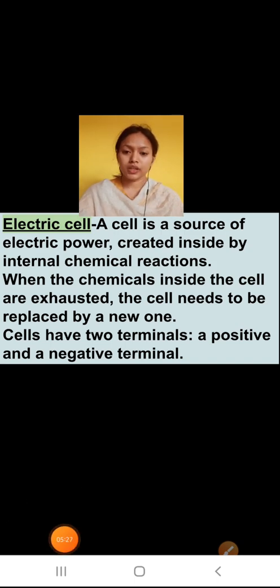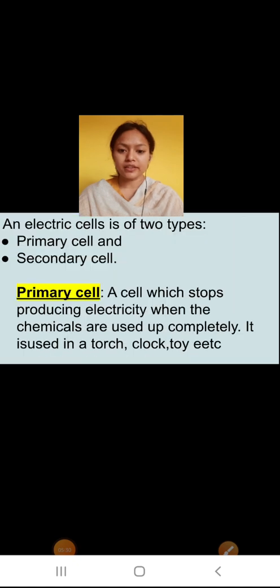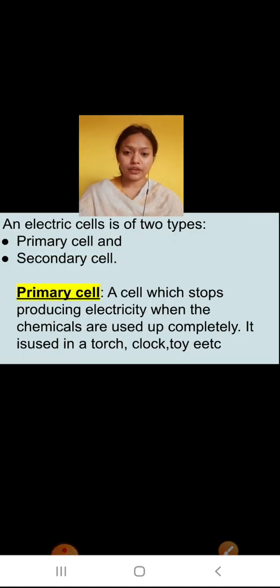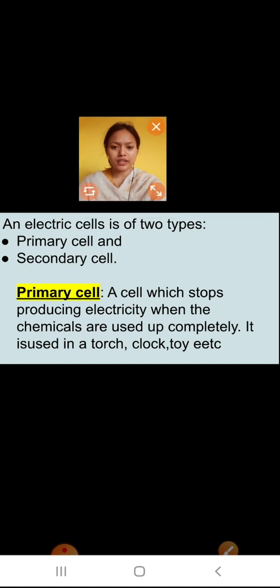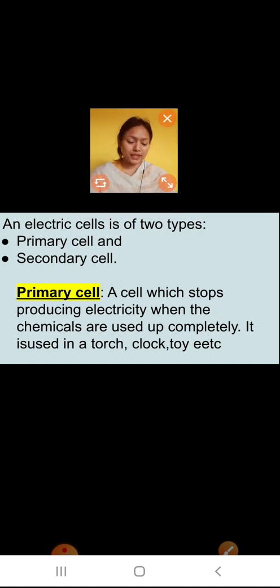Now, electric cells are of two types. First is the primary cell and second is the secondary cell. Primary cells are the cells which cannot be reused. The cells which stop after producing electricity, when the chemicals are used up completely, are called primary cells. As you must have seen, your torch and your clock just stop after some time.